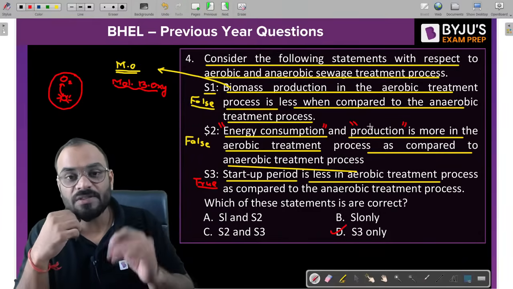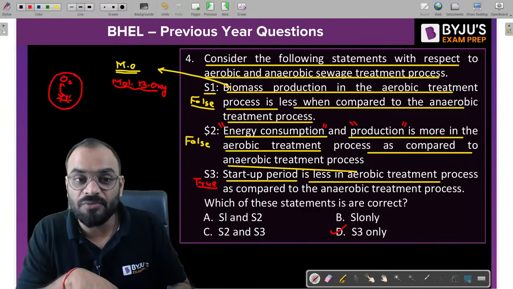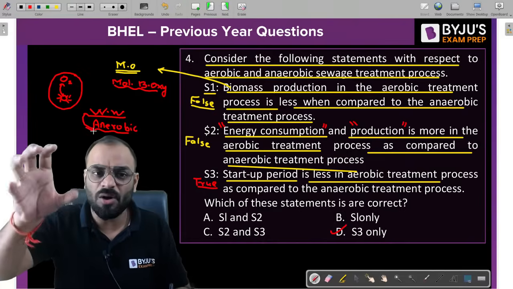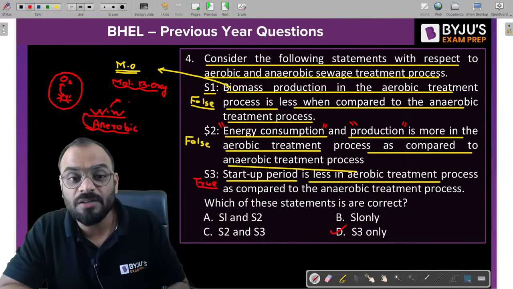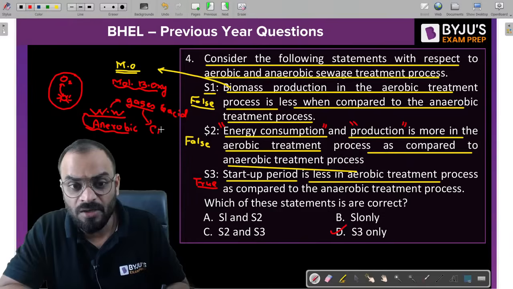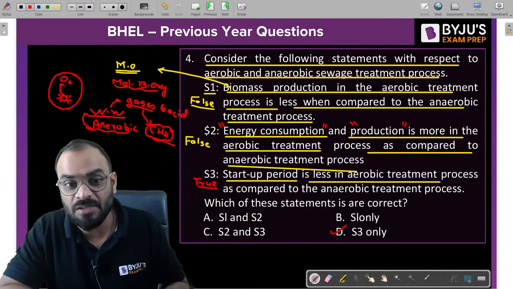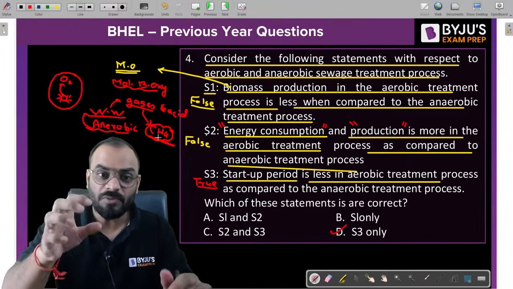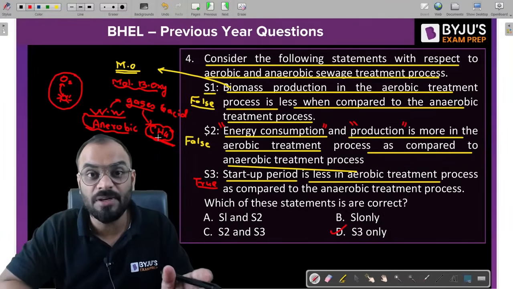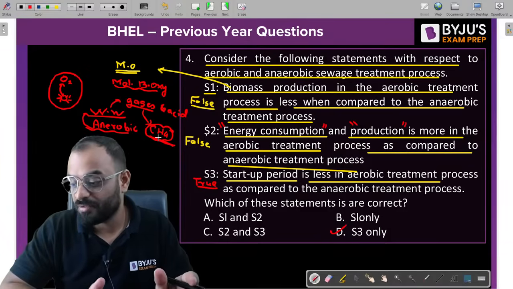Why? Because, guys, what will happen when we are trying to treat the wastewater by anaerobic microorganisms or an anaerobic process? Basically, they convert the organic matter which is present in the wastewater into gases and acids. Now, these gases may contain methane, CO2, H2S, etc. But our main task is to collect the methane, right? This methane will be generated over here, which we will store in a gas collection chamber, and ultimately we will produce energy from it. That is the reason.